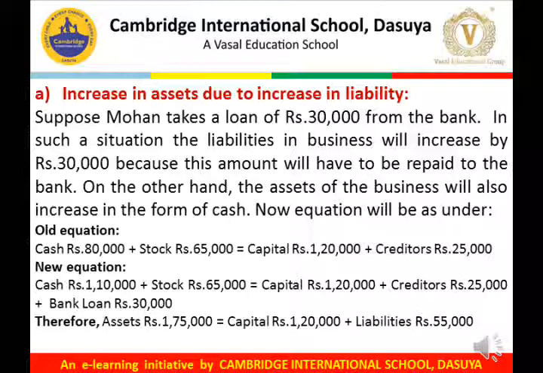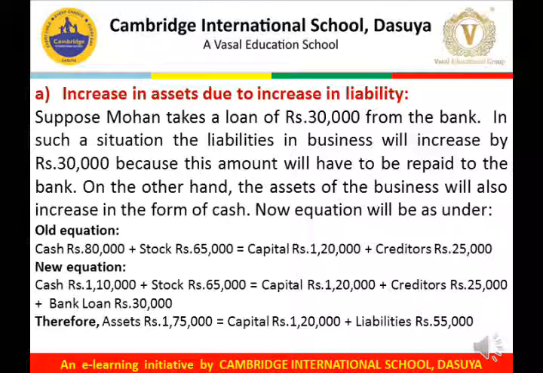The old equation was cash rupees 80,000, stock 65,000, capital 1,20,000 and creditors rupees 25,000. With this transaction, there will be an inflow of cash into the business. Cash will increase by rupees 30,000 and the new balance of cash would be 1,10,000. Stock remains the same, 65,000.